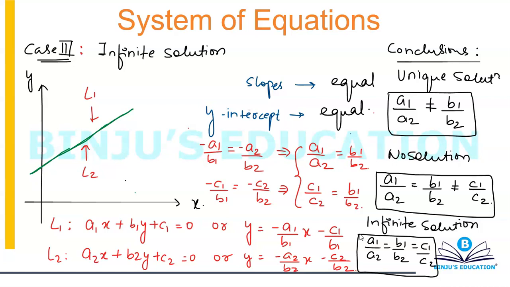And that means A1 over A2 is equal to B1 over B2, which is not equal to C1 over C2. Third case is the two lines are overlapping each other, which means equal slopes and equal y-intercept. And that is A1 over A2 is equal to B1 over B2, which is equal to C1 over C2. So these are the three equations, 1, 2 and 3. These are the three equations that you need to remember. That's it, nothing else is required.